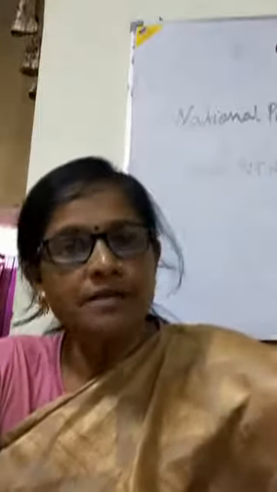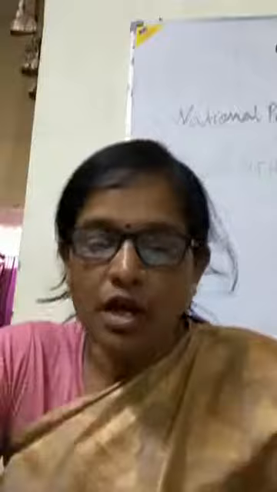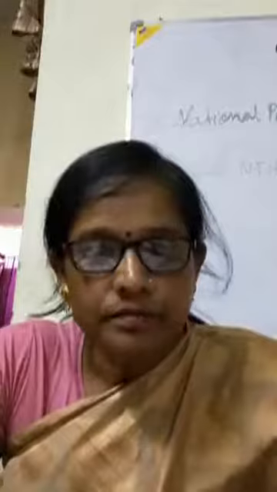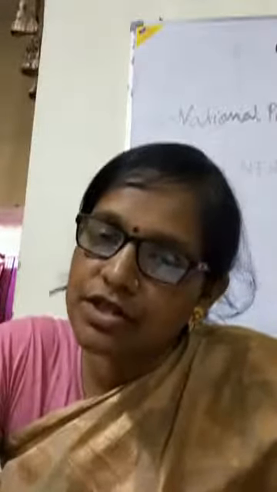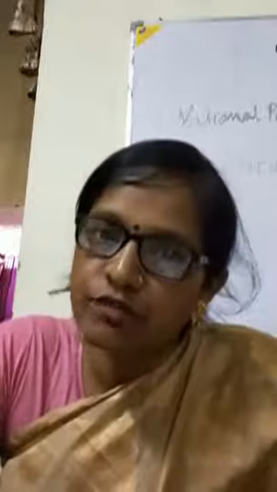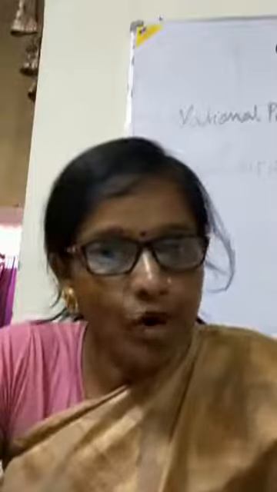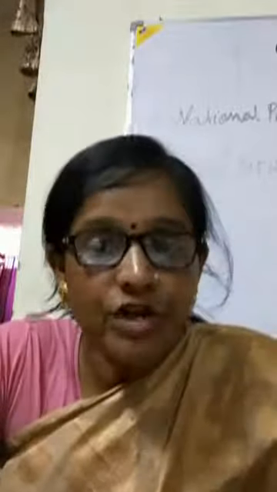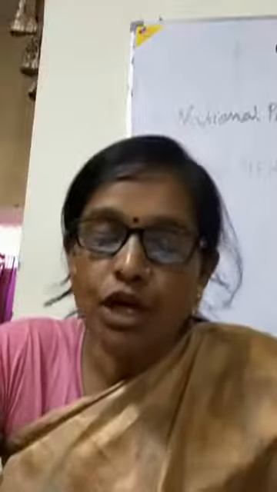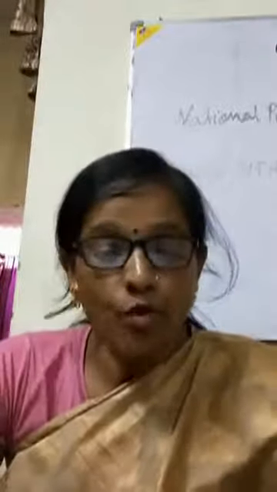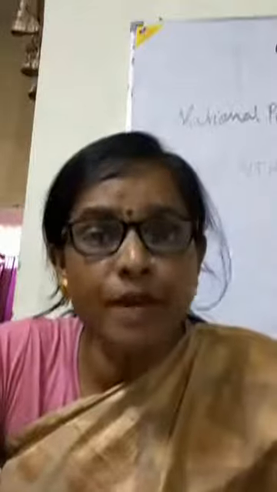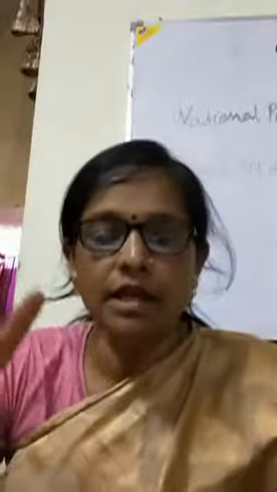So there are 3 points on the terms of office and conditions. First point, the Election Commission tenure is 6 years. Any Election Commissioner can remain in the Election Commission for 6 years, but not more than how many years? 65 years. Second point, the salary of the Chief Election Commissioner and other commissioners is equal to the salary of the Supreme Court judges. Third point, in case of difference in opinion between the Election Commissioners, the majority vote prevails. Is it clear? Now see all of you in the book and underline in the book.